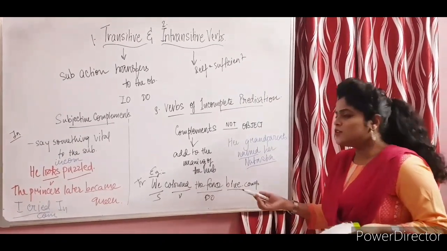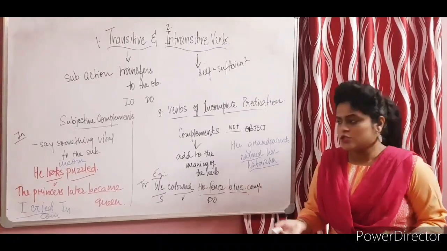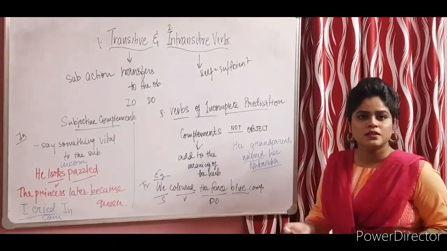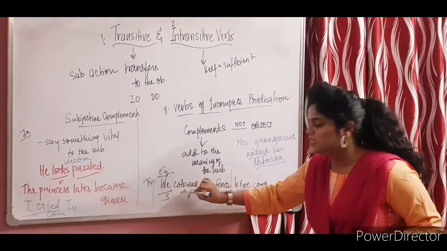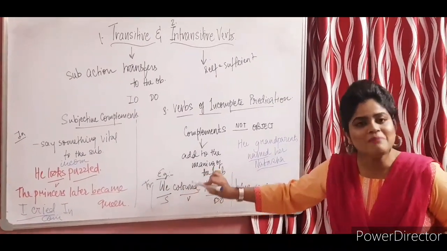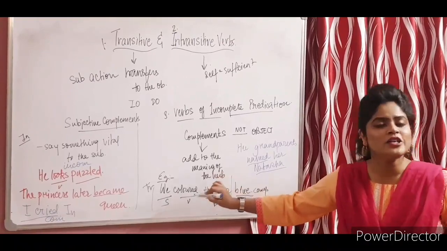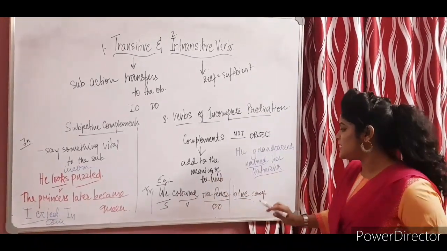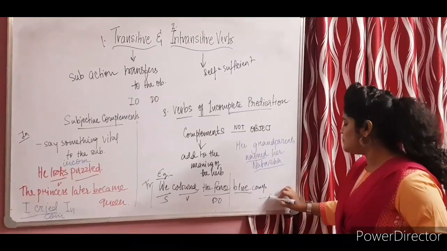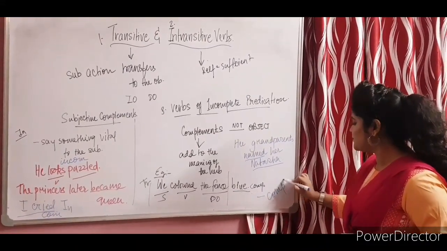We just added it to make it more specific. So blue over here is the complement. Therefore, this verb, we colored, might need another complement or might not need another complement. So here this might be called verbs of complete predication.